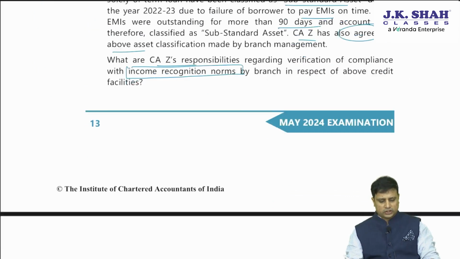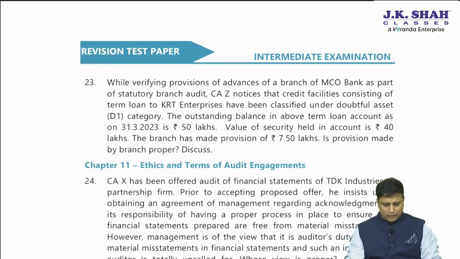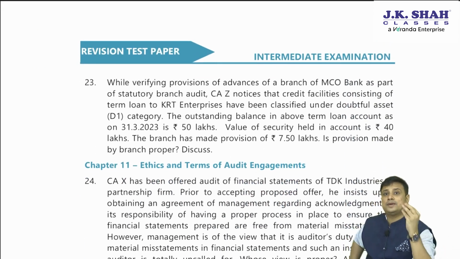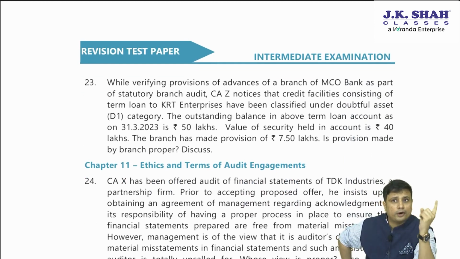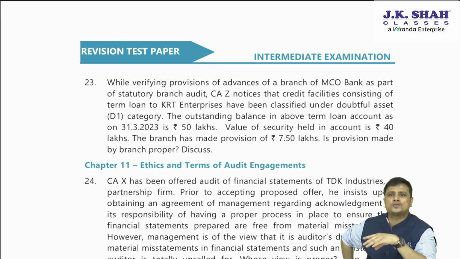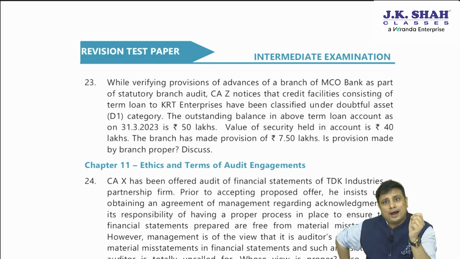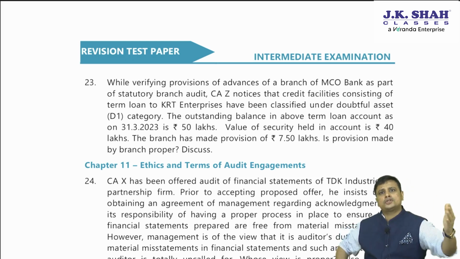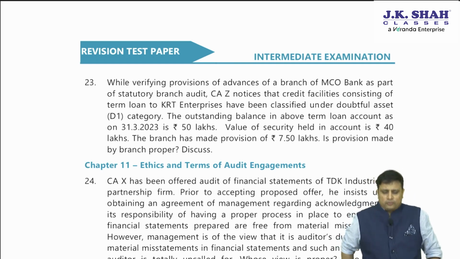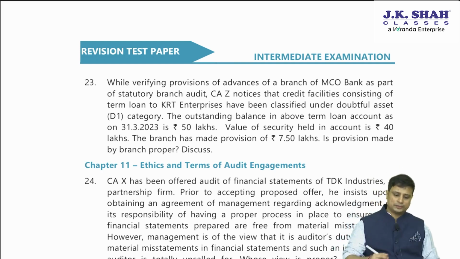Next, question number 23. A very simple question. It is basically an accounts question. So if there are students who had already appeared for November 23, you will find this very easy. Why? Because you had accounts of banks in your accounting, but all the students appearing for the first time in May 24, just go through this question once.